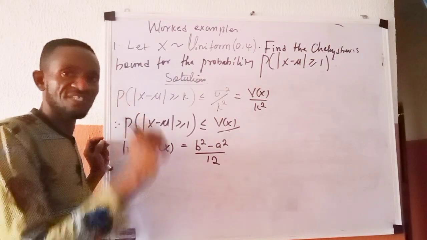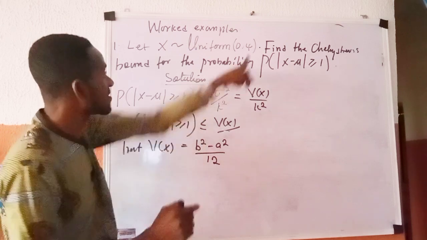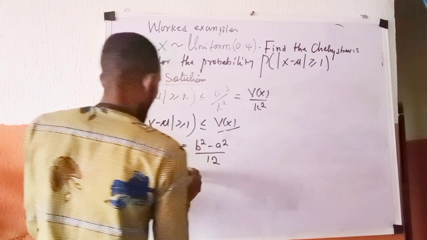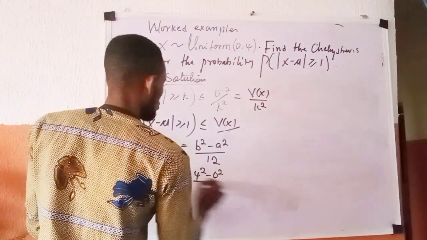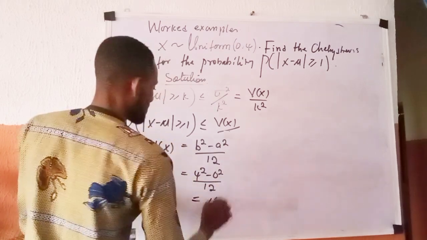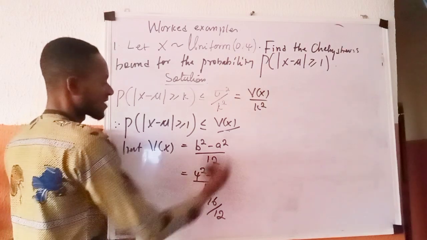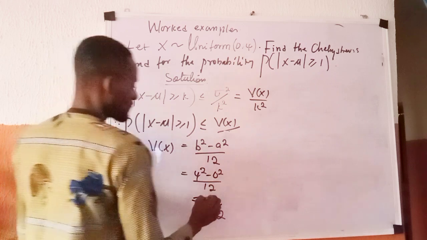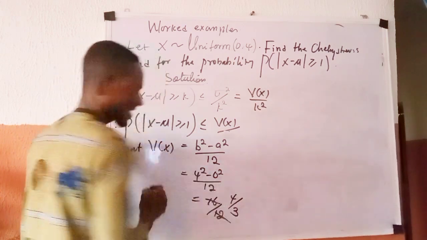Here your b is 4 and your a is 0. So this is given as 4 raised to power 2 minus 0 raised to power 2 all over 12, which will give you 16 over 12. Because 4 raised to power 2 is 16, 0 raised to power 2 doesn't change anything. 4 can go into this to give 4, and 4 can go into this to give 3, I guess. So 4 over 3.